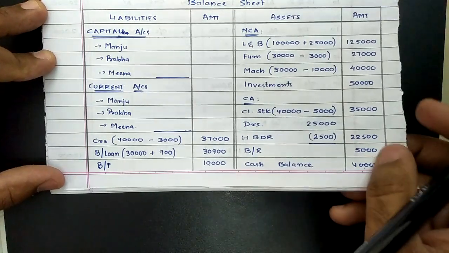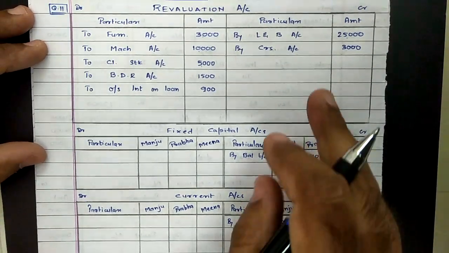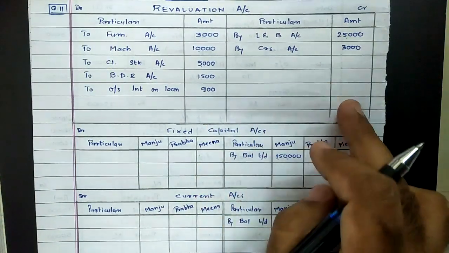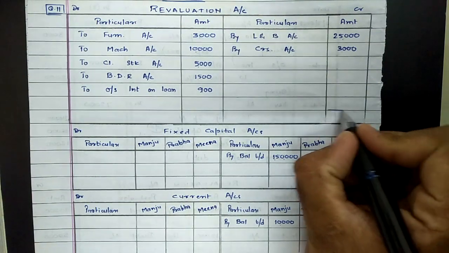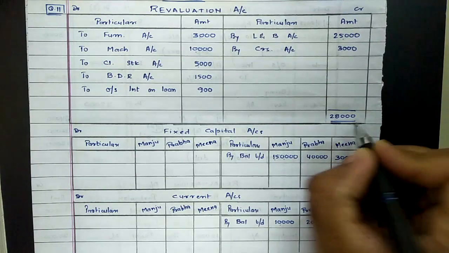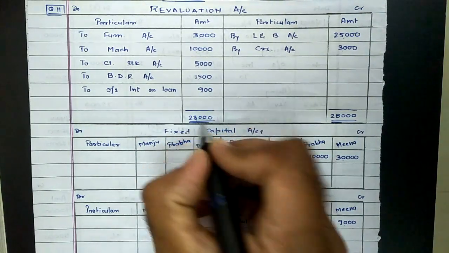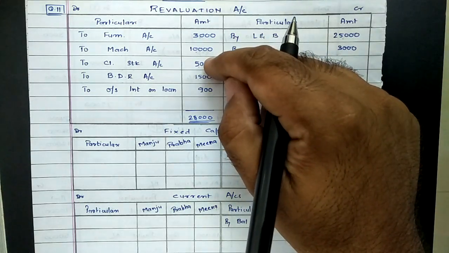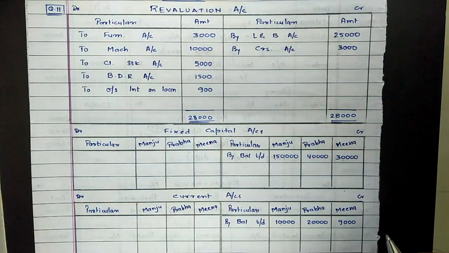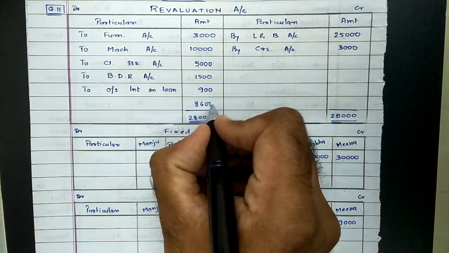Now carrying out the procedure of balancing. To begin with, the very first is revaluation account. In this case, total of credit side is exceeding debit. So let us sum up credit side first. Total of credit side comes to 28,000, whereas total of debit side comes to 19,400. So difference comes to 8,600.